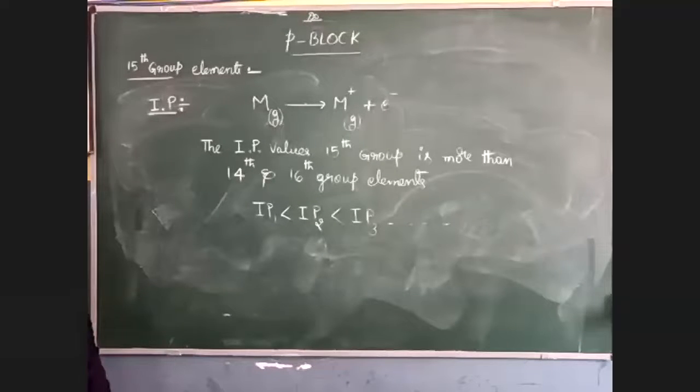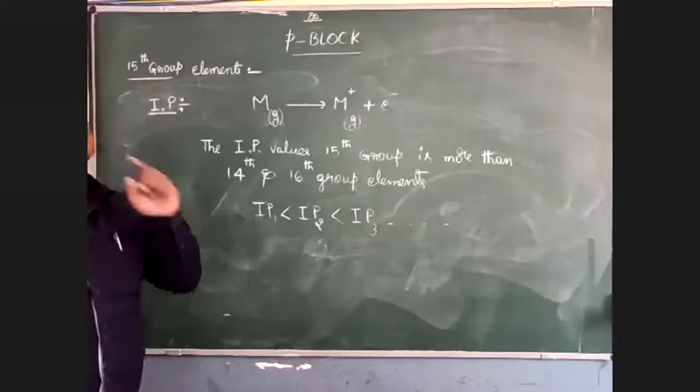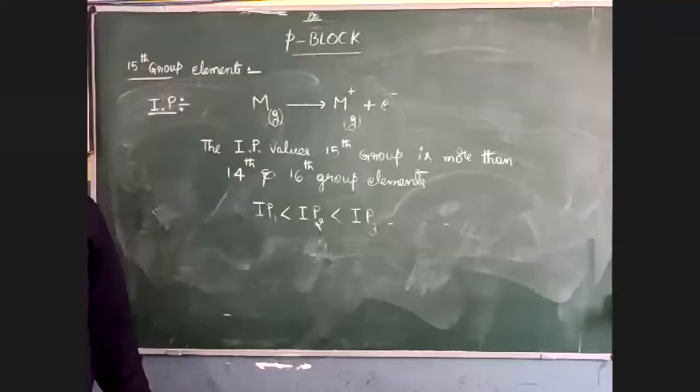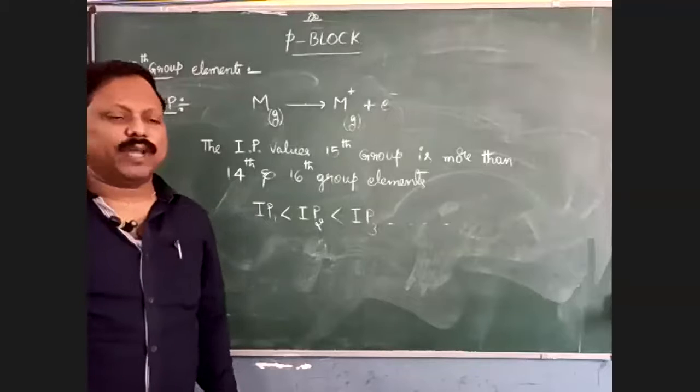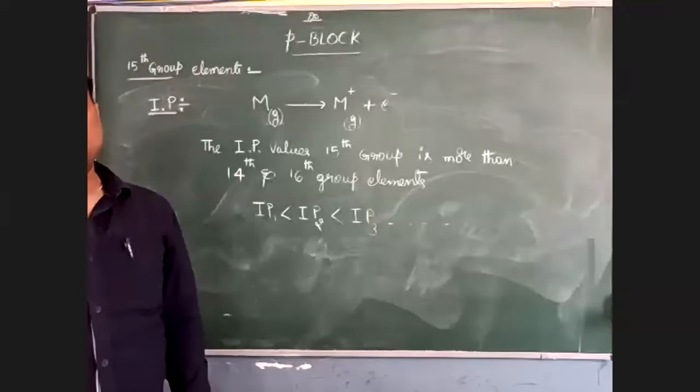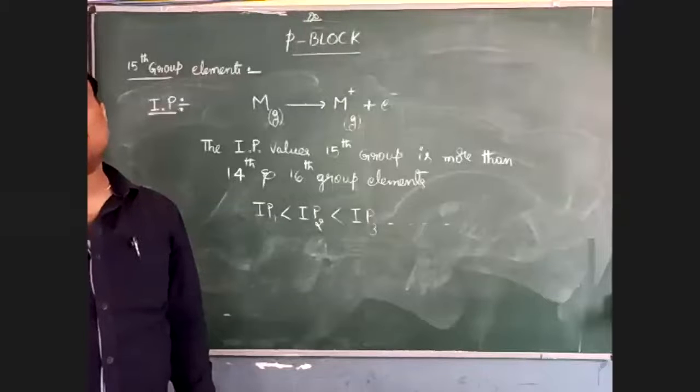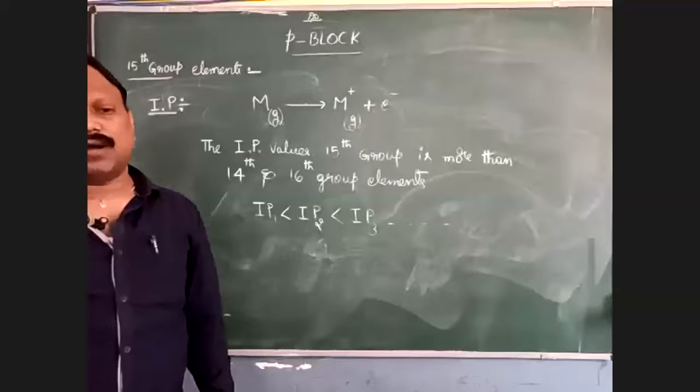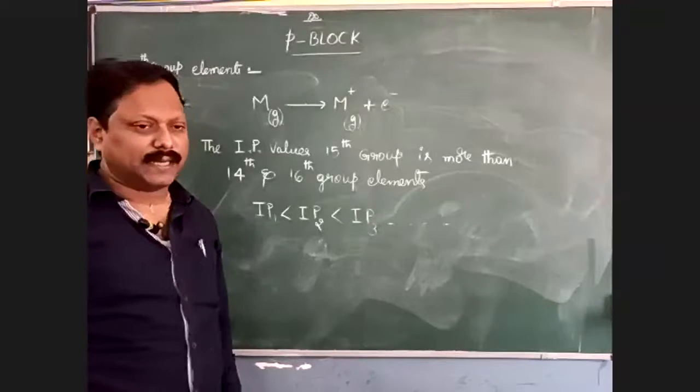The minimum amount of energy that is required to remove the electron from the outermost orbit of a gaseous atom is known as the ionization potential. Ionization potential always has a positive sign because we are providing energy to the system. The system takes that energy and gives one electron from the outside.